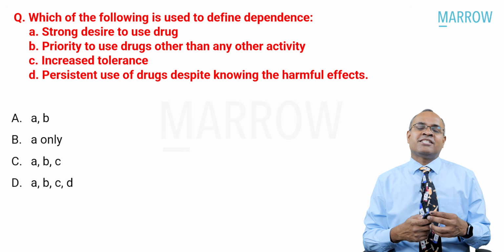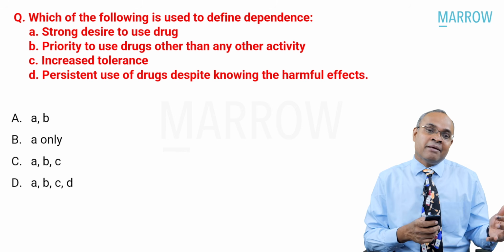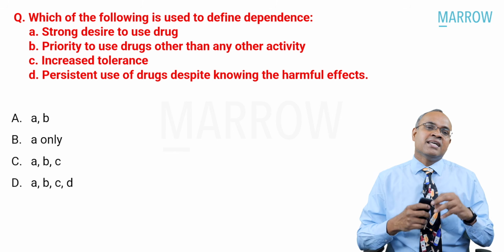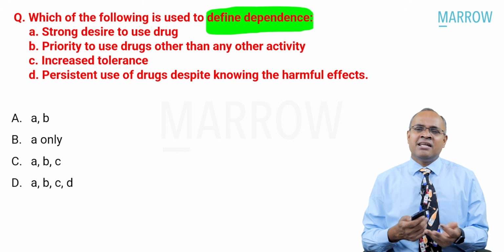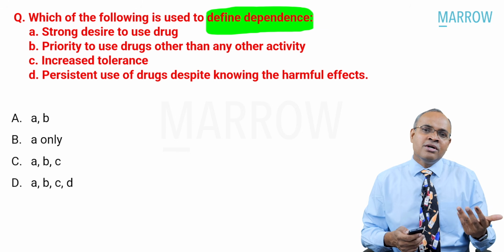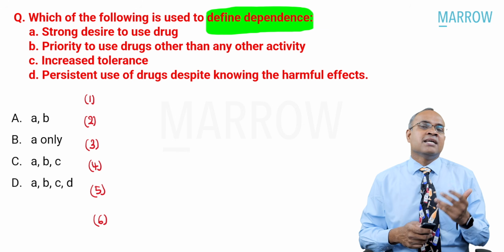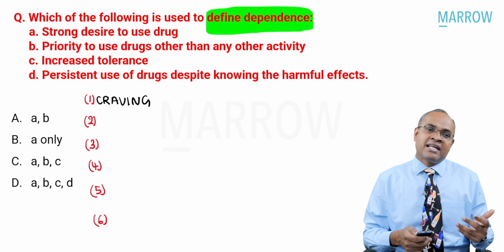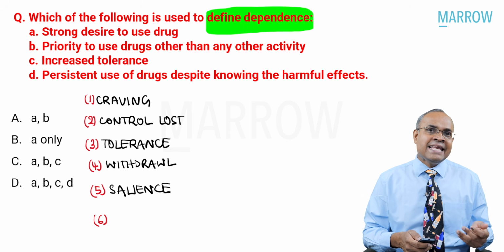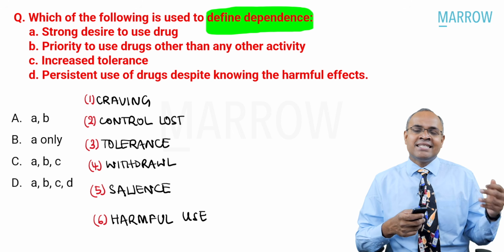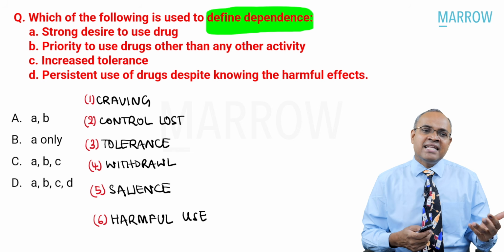Now, going to the next question. Which of the following is used to define dependence? They have given different features and asked you. Now, how do you define dependence? It's a very easy question. If you have looked into the videos, I have clearly told you there are 6 important features you look for in dependence. Craving, control being lost, tolerance, withdrawal, salience, and harmful use. If you know all of these important features, then you would have easily answered the question.